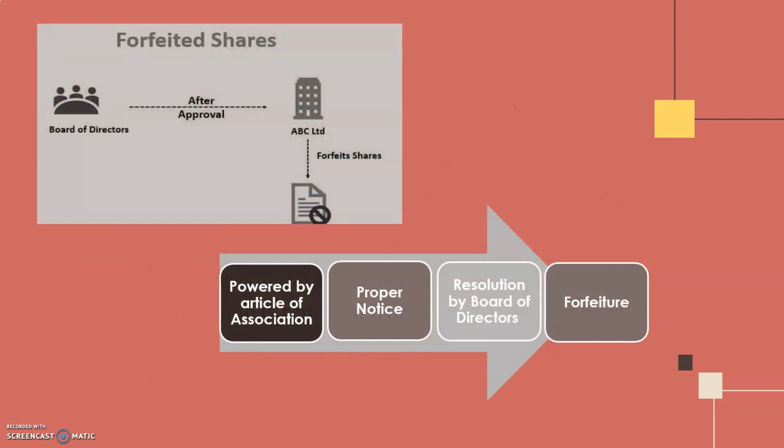So the accounting treatment is more important than all these formalities. How the forfeiture happens: the decision will be taken in the director board meeting, and after approval, the company will forfeit the shares. You can see in the diagram. It should be permitted by the Articles of Association, and a proper notice period should be given. After getting the resolution by the board of directors, these shares are forfeited.